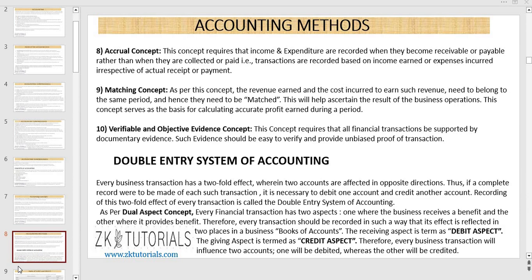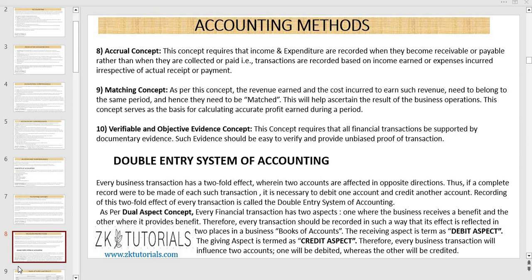Verifiable and objective evidence concept. This concept requires that all financial transactions shall be supported by documentary evidence. Such evidence should be easy to verify and provide unbiased proof of the transaction.